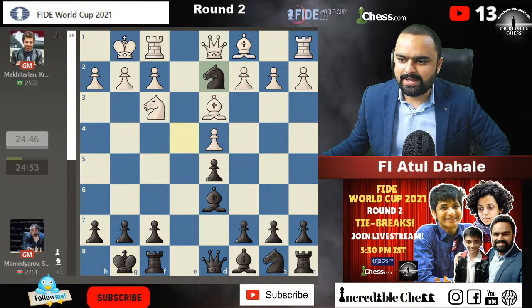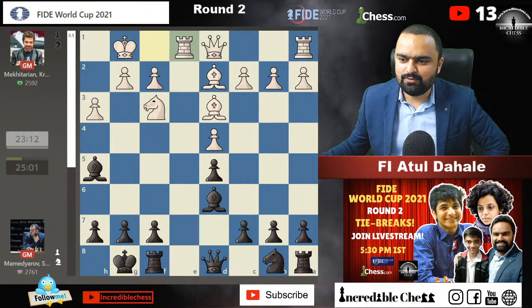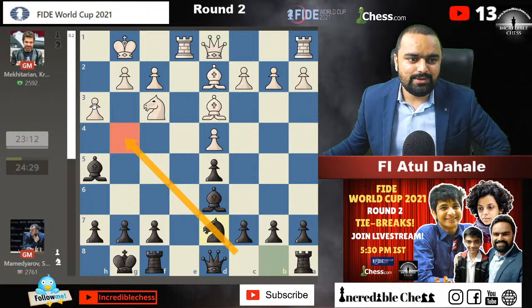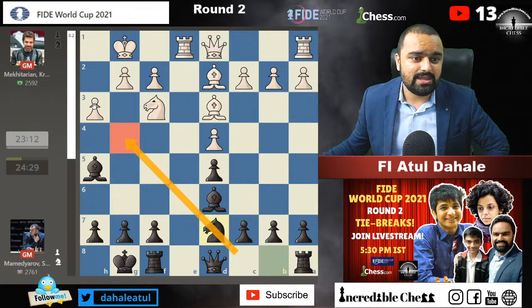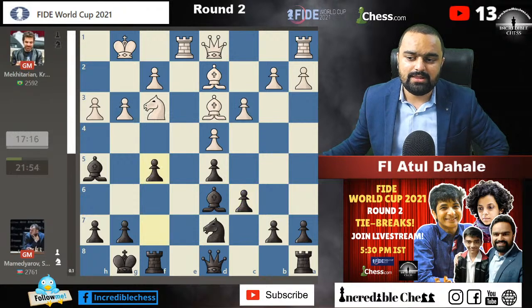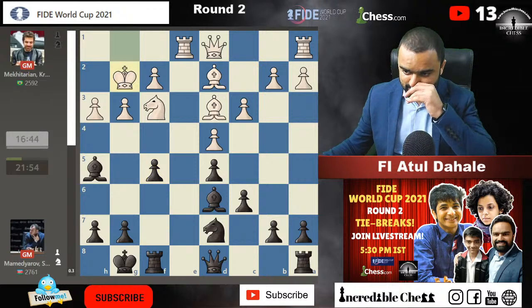Here knight d2, castle, knight into d2, and bishop g4. We don't need to worry about bishop g4 because anytime h3 can be played. Yes, Rohit, Padmini's game was very interesting and intensely fought, guys. Unfortunately, due to time pressure, I think she lost. Otherwise, she had quite an interesting position throughout the game. She fought very well, and I think she will definitely fight it out in the second game for sure.